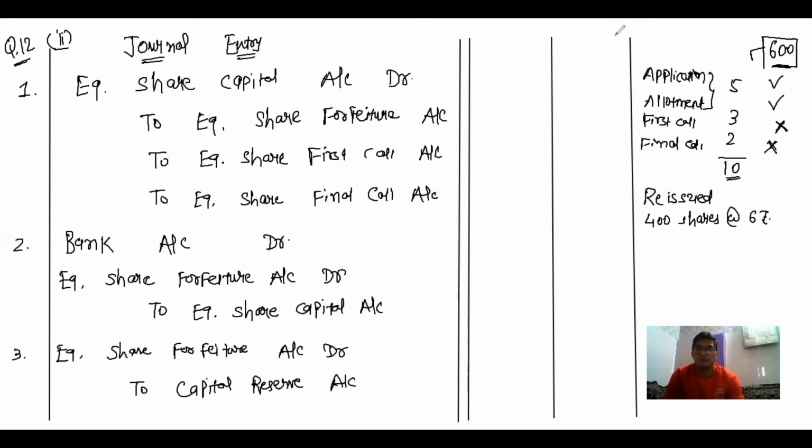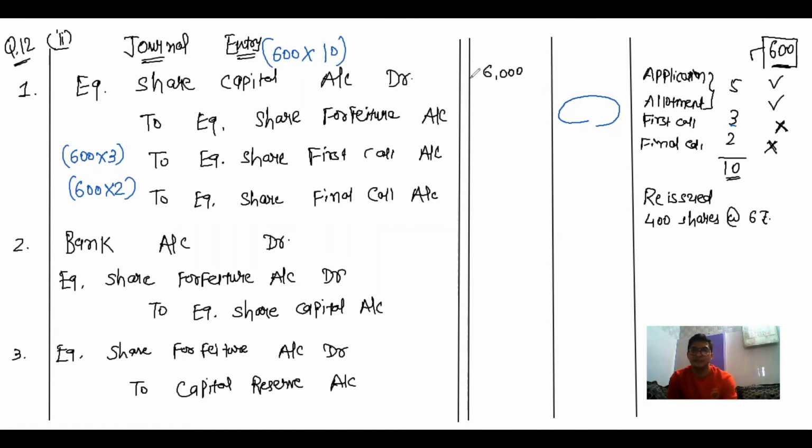Now, first of all, total 600 shares. So now 600 equity shares are forfeited by the company for 10 rupees, out of which first call is for 3 rupees, 600 multiplied by 3, and second call is for 2 rupees, 600 multiplied by 2. Got it? And here it is the difference. It means 600 multiplied by 10, 6000.